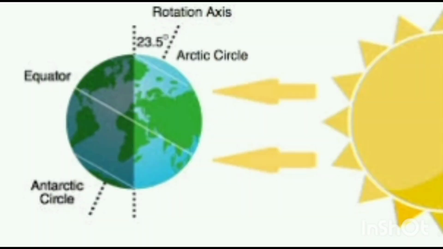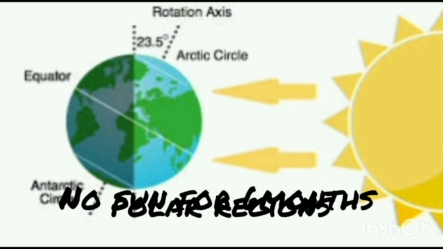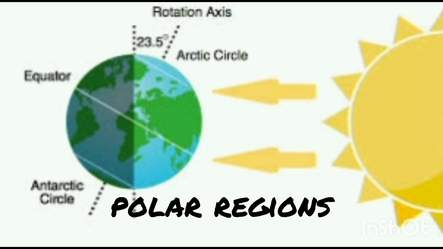If you move further north or south of the temperate belt, you will reach the polar regions. Seasons in these regions are very peculiar. This region is away from the sun during winter and does not get any sunshine in the day, and that is for 6 months. There is no sunshine on the poles, and for the next 6 months it constantly faces the sun throughout the 24 hours a day. There is no darkness. A place which has 6 months of day and 6 months of night never gets very hot.